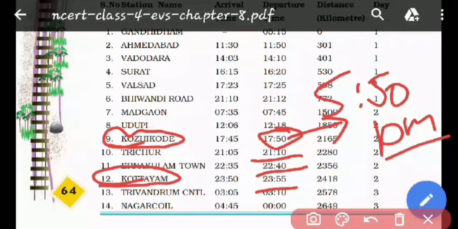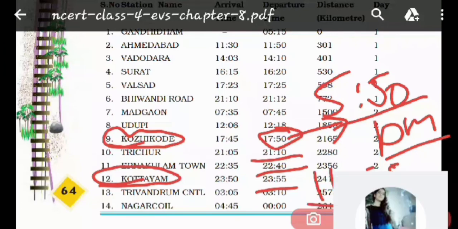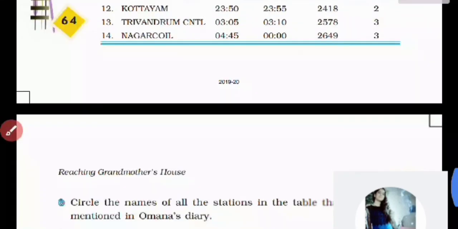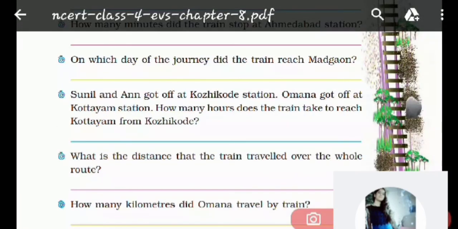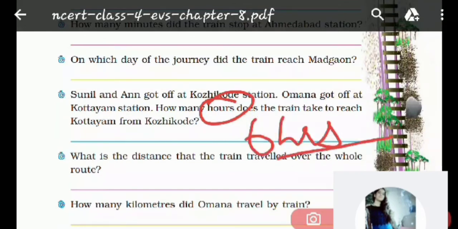Okay, so 5:50 to 11:55 at night. So how many hours are these? 6 hours. Yes, 6 hours. So the correct answer is 6 hours. Means the answer will be how many hours it has asked. It is not asking us the minutes. So you will write 6 hours. 6 hours is the correct answer.